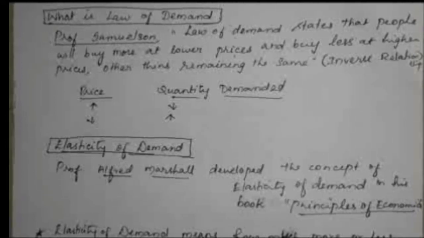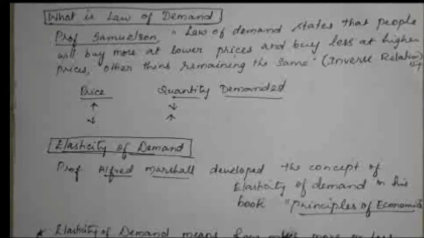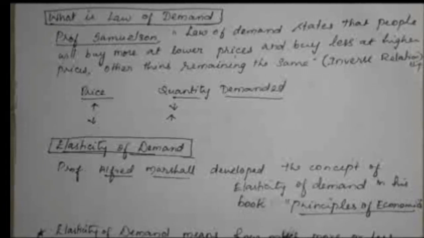Okay, then what about the law of demand? Law of demand, already Alfred Marshall said, if the price increases, there will be less quantity demanded, and if the price decreases, the demand will be higher, ceteris paribus.